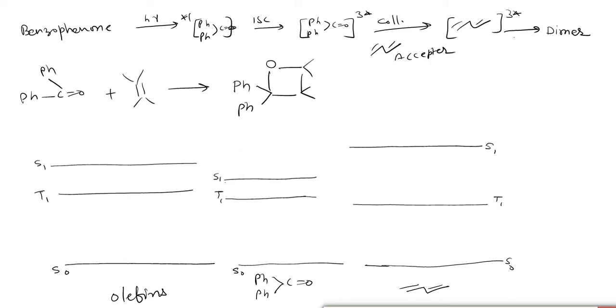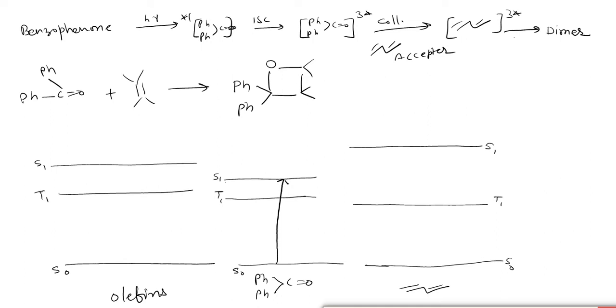You can now compare the energy levels in both of the cases. In the case of photosensitization as well as the photoaddition reaction, the energy will be absorbed by the benzophenone or carbonyl compound.